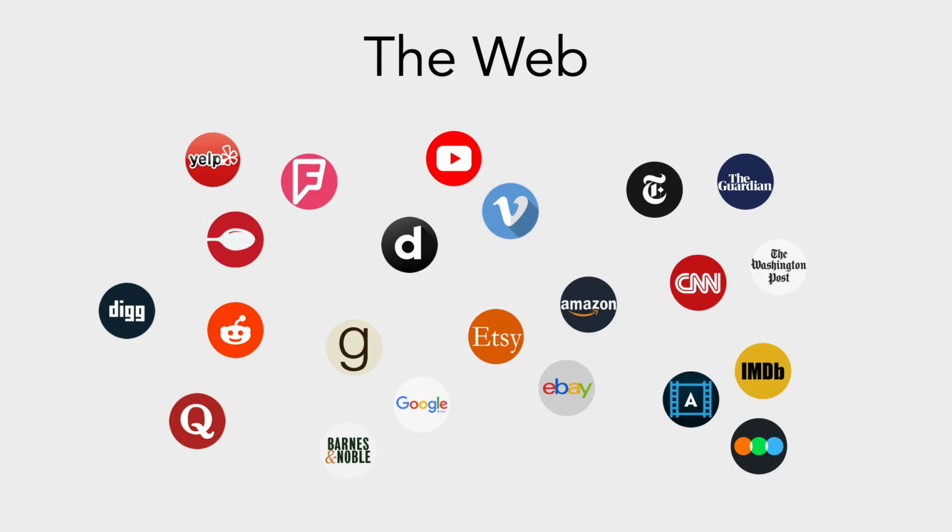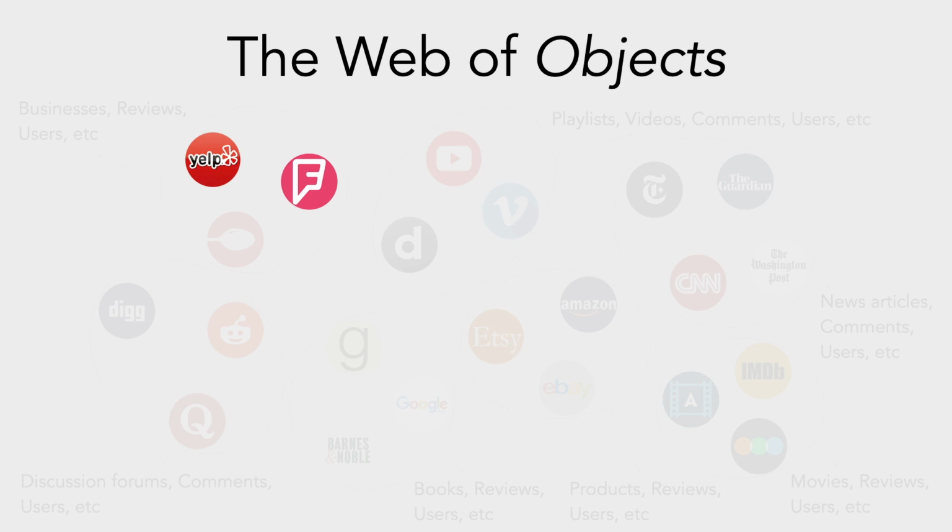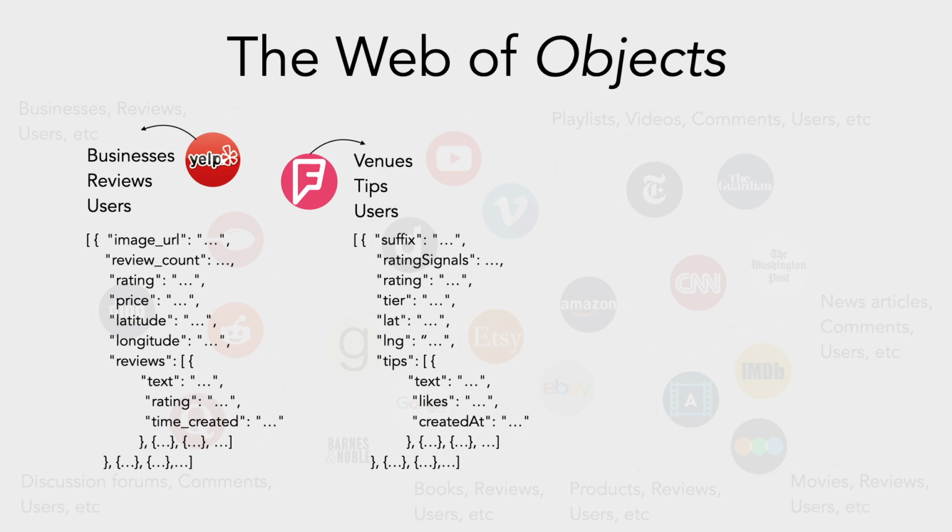An investigation we conducted on web APIs revealed that these APIs can easily be clustered based on the types of data that they offer. And although these sites are semantically similar, technically they are not. And we saw that with Yelp and Foursquare. Their APIs work differently and their data models look completely different. Now, Yelp and Foursquare, believe it or not, are fairly simple APIs. They have a couple of types and they only allow us to read their data.